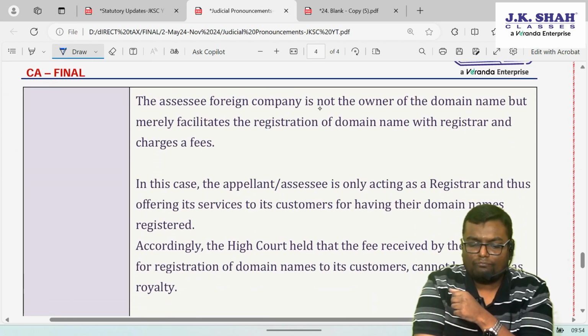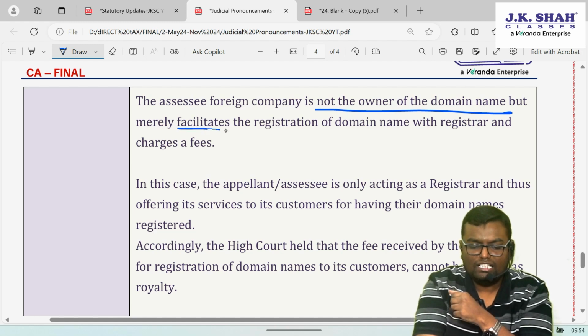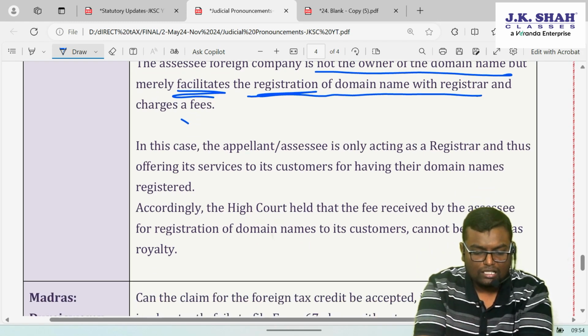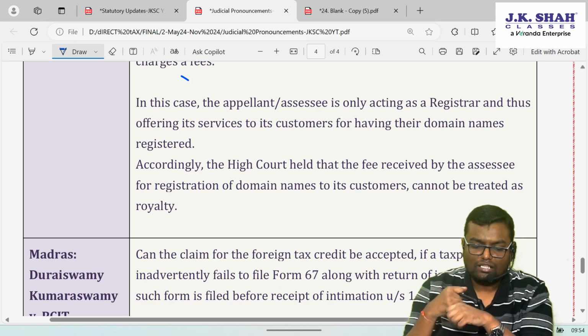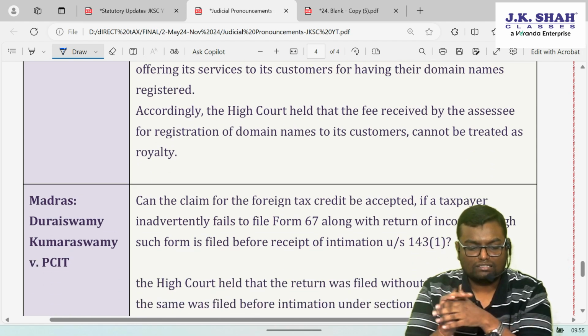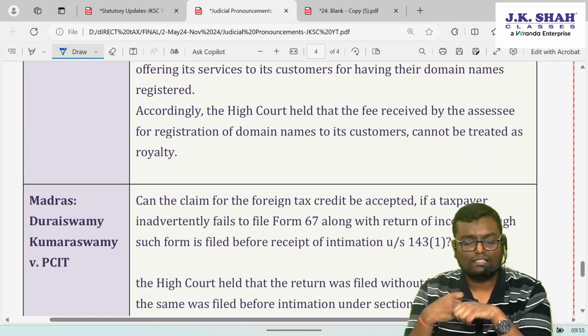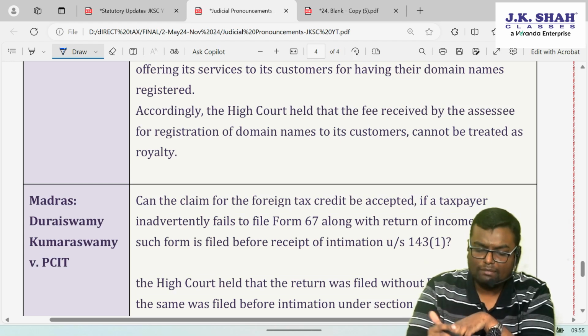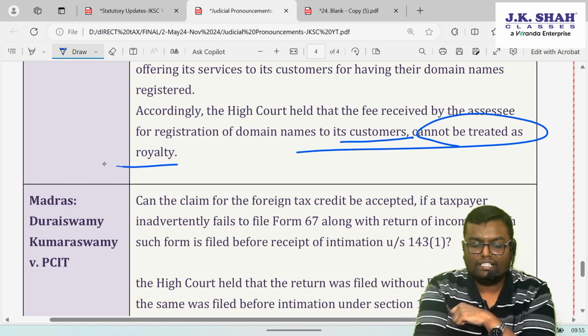It is just not the owner of the domain name but merely facilitating the registration of the name, which the registrar is charging fees for. In this case, the appellant or assessee is not only acting as a registrar and thus offering its services to customers for having their domain names registered. Accordingly, the High Court held that the fee received by the assessee for registration of domain names to its customer cannot be treated as royalty.